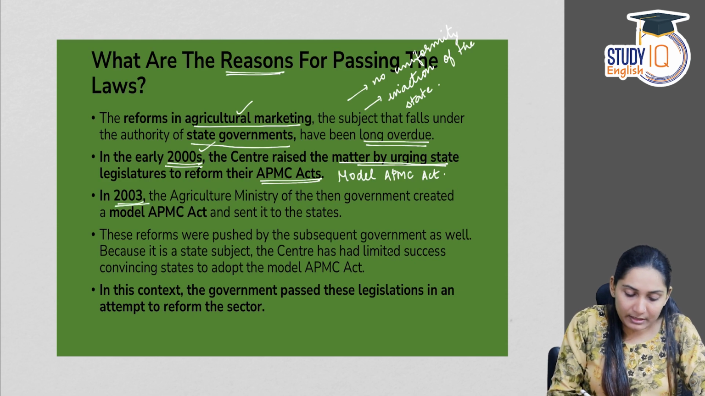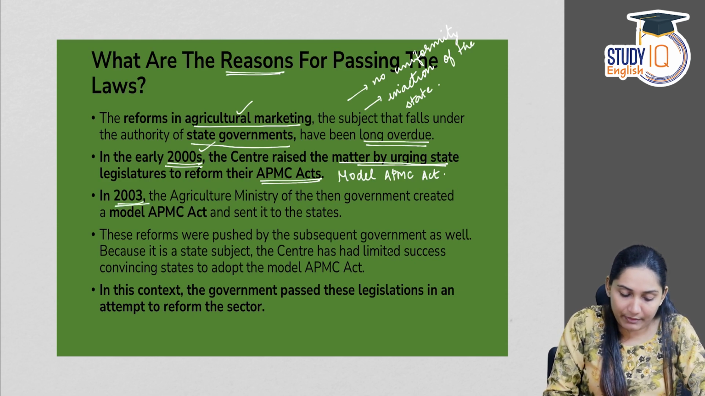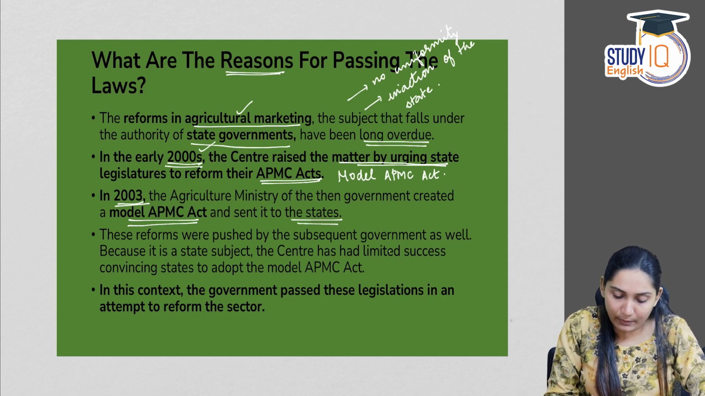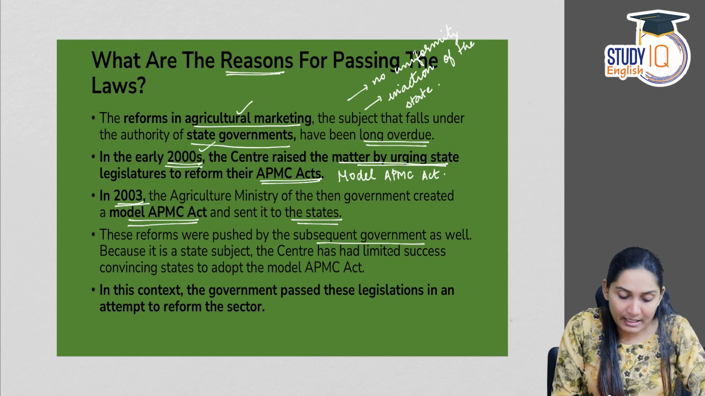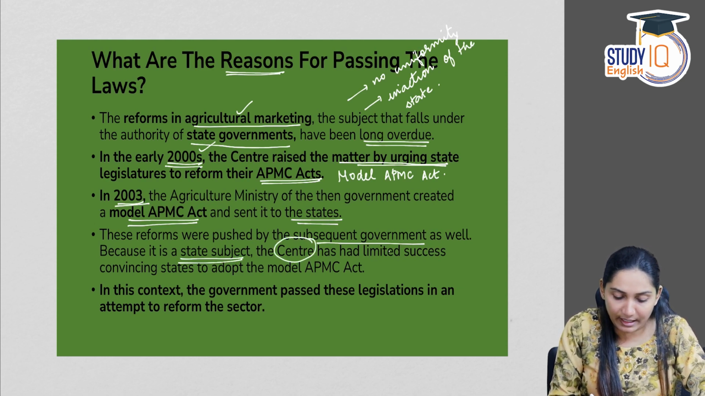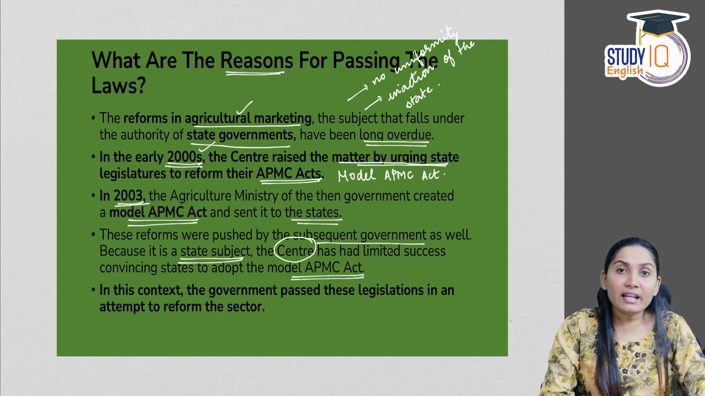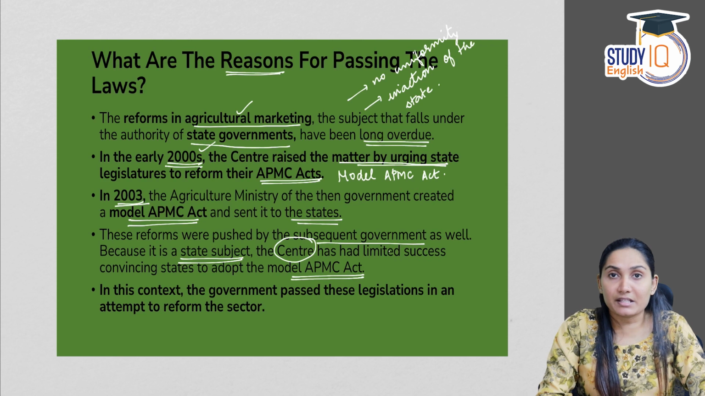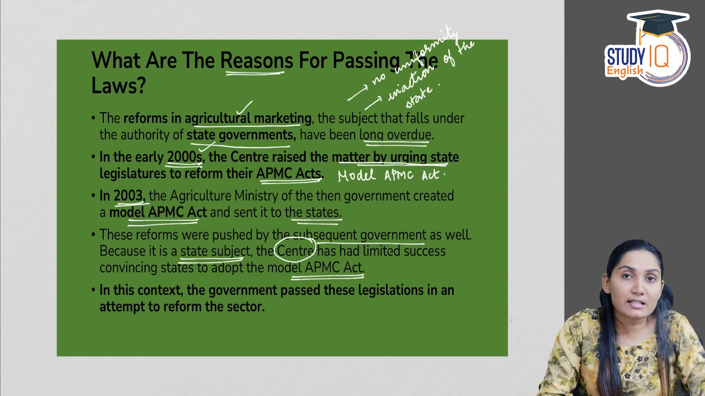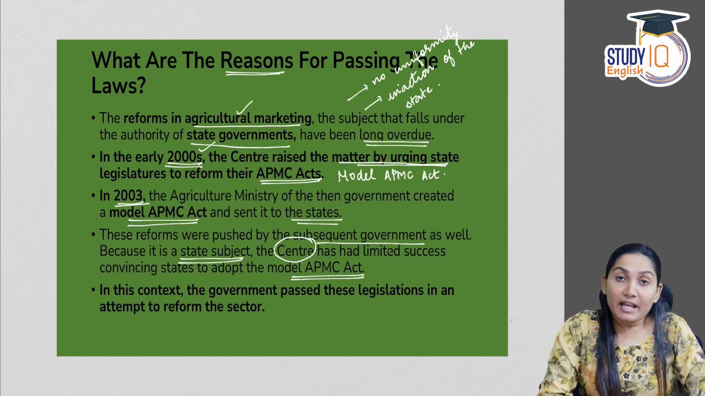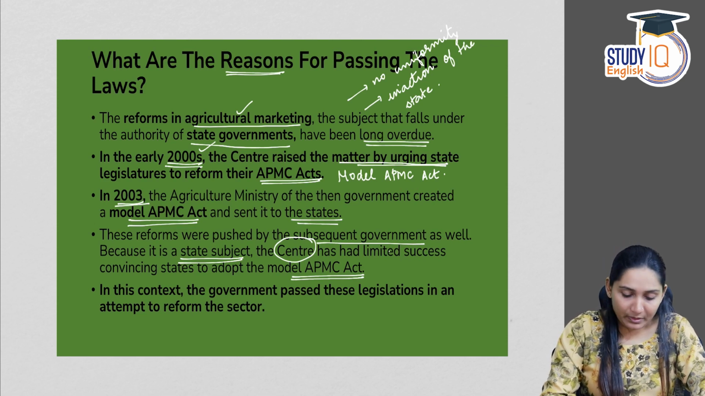In 2003, the Agriculture Ministry of the then government created a Model APMC Act and sent it to the states. These reforms were pushed by the subsequent government as well. Because it's a state subject, the Centre has had limited success convincing the states to adopt the Model APMC Act. See, agriculture and agricultural marketing is a state subject. So the central government was not successful in convincing the states that adoption of APMC Acts would be helpful.